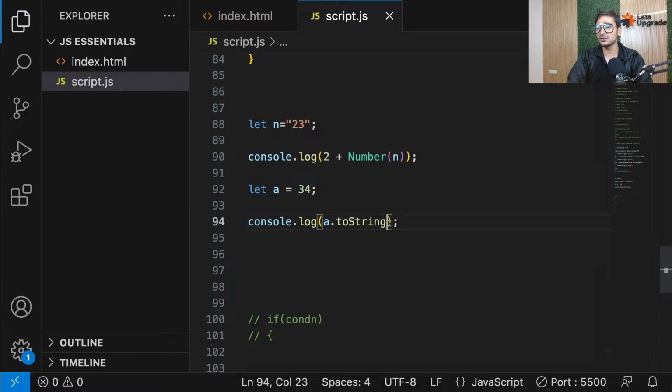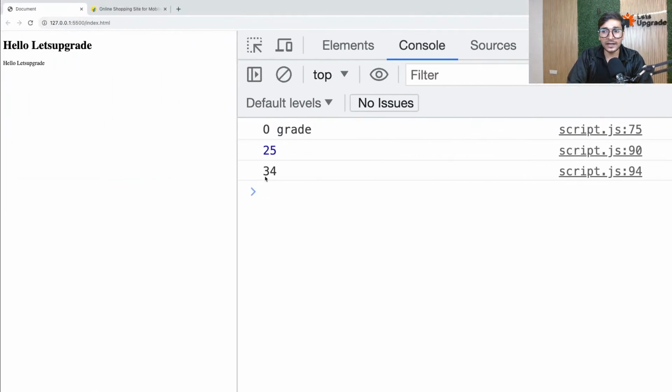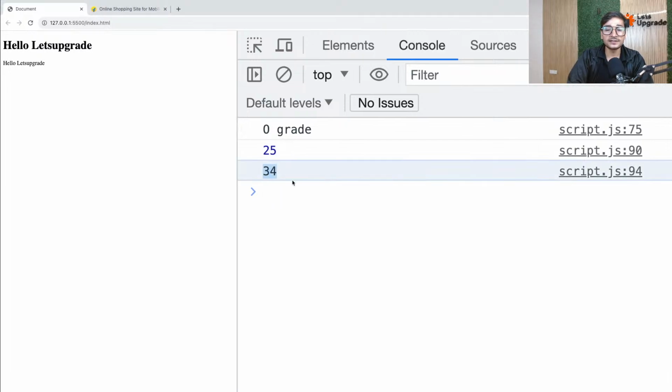So I think we can also go for string, or we can also go for, okay, let's see if it is not converting it in that way. toString, yes. And now I can see it's looking in black. I forgot those brackets, guys. Okay, now I can see it's coming like this.